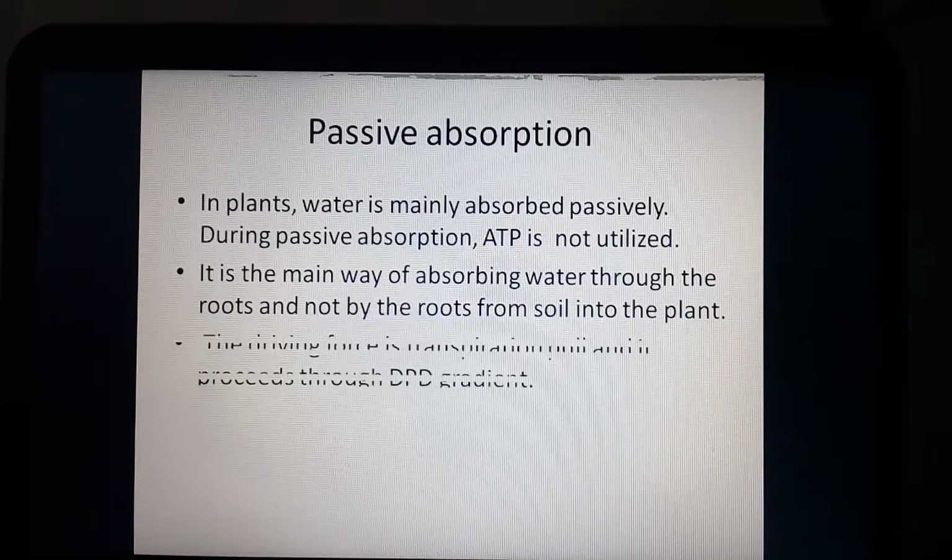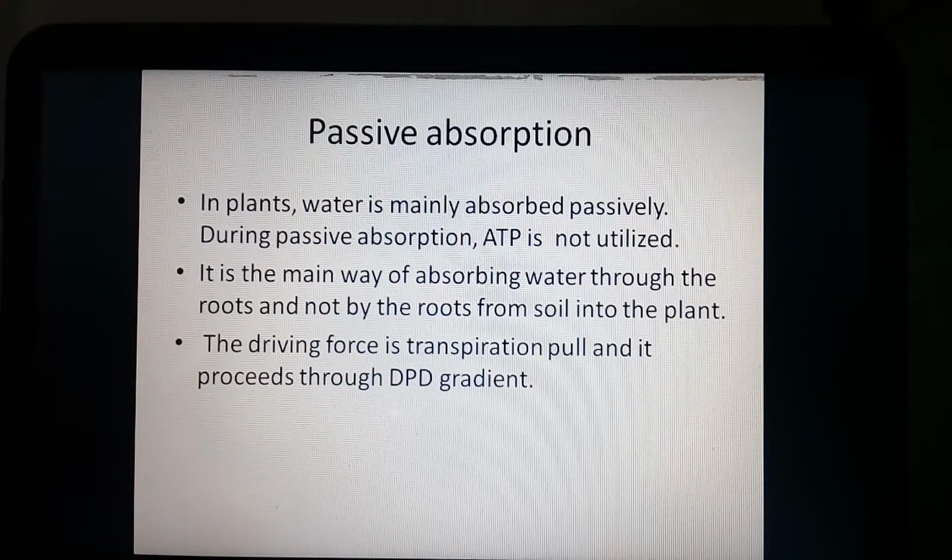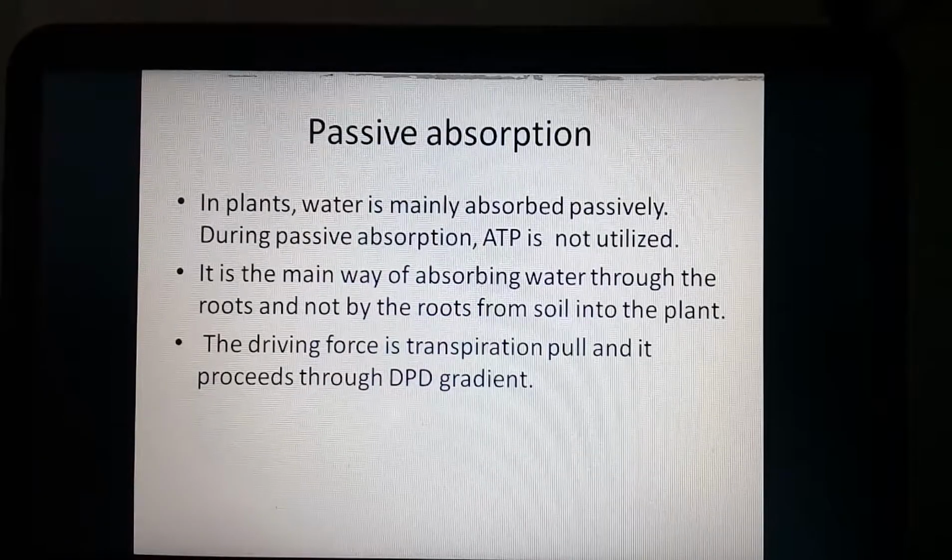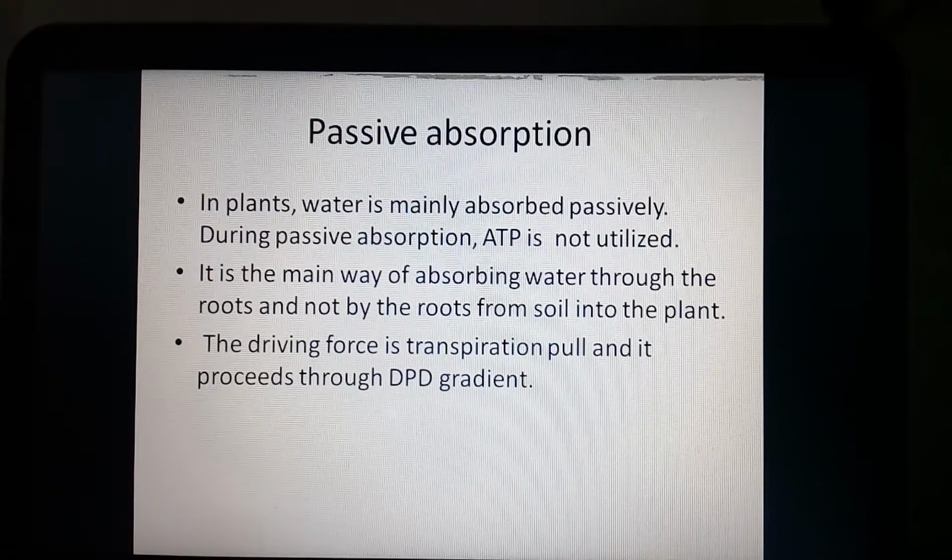Then by what? The absorption is performed by the driving force, which is the transpiration pull, and it proceeds through DPD gradients or osmotic pressure gradients, from lower osmotic pressure towards higher osmotic pressure.